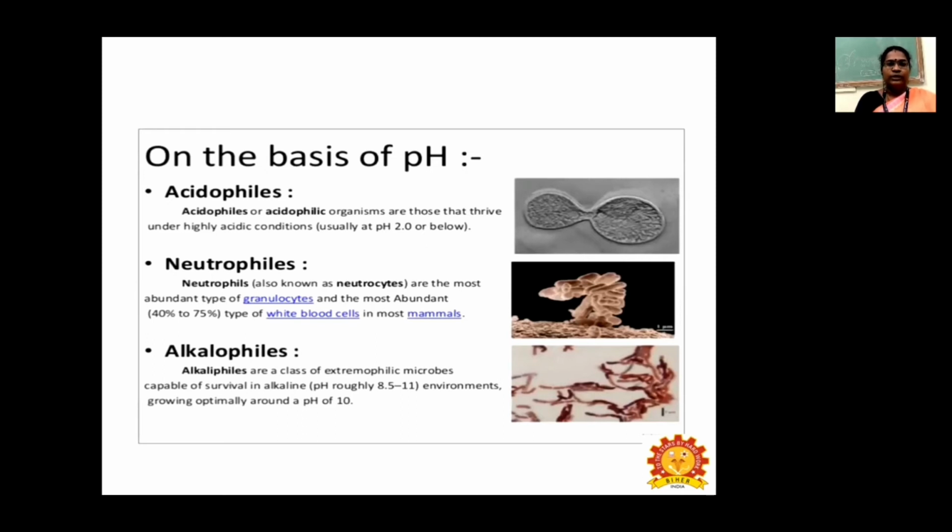So, classification of plant pathogenic bacteria based on pH. The first one is acidophiles, neutrophiles, and alkaliphiles. From the name itself, you can identify the acidophiles.